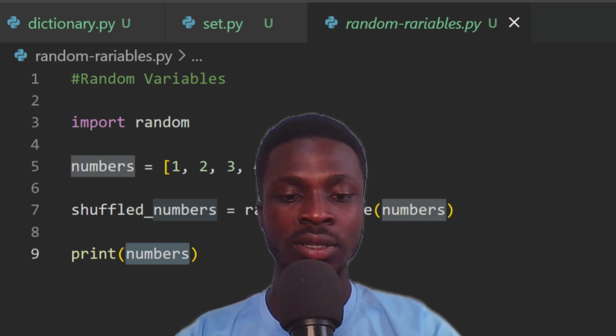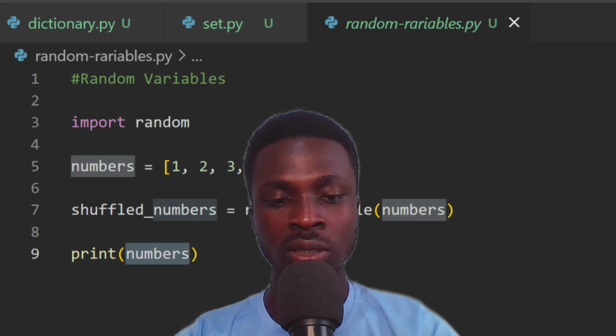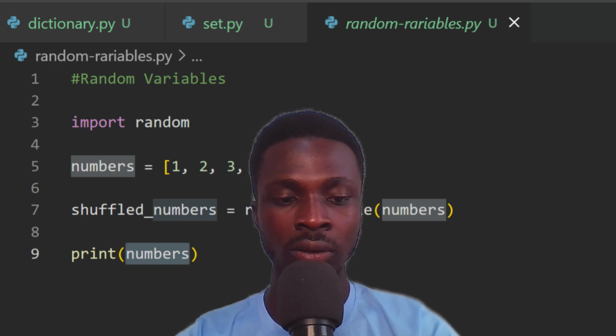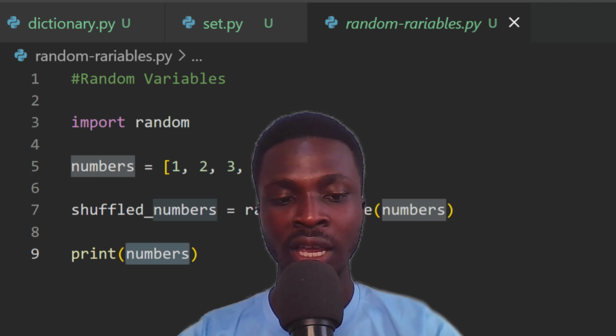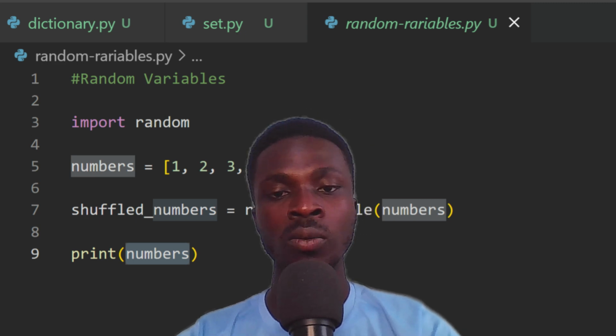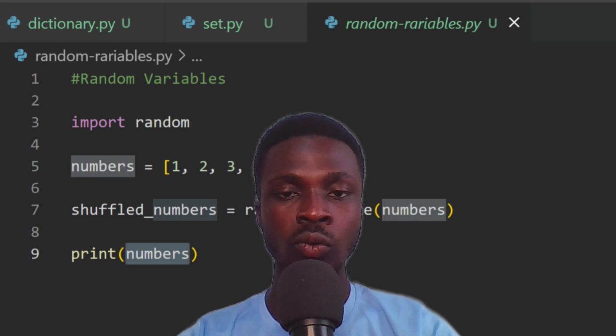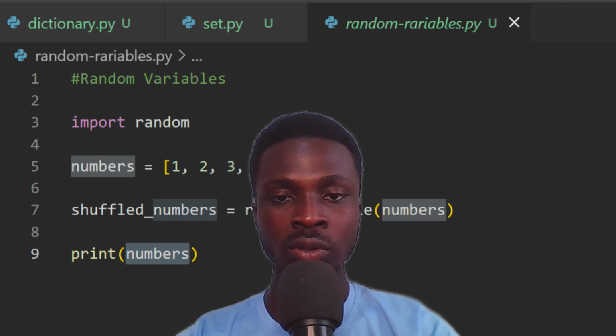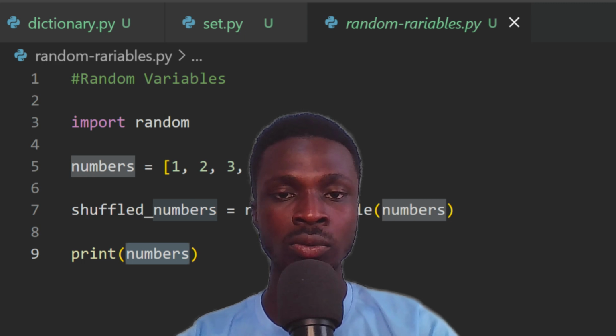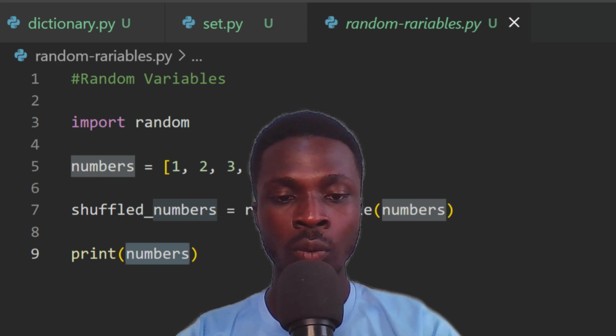Another example is game development, where you can use random variables to create different outcomes like rolling a dice or picking a random prize in a game. If you want to write a game where the user will be rolling a dice, you can't use static or predictable variables, but random variables can help you do that. So in this tutorial, I'll be teaching you how to use random variables in Python.